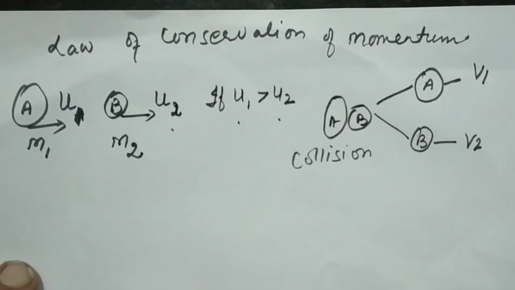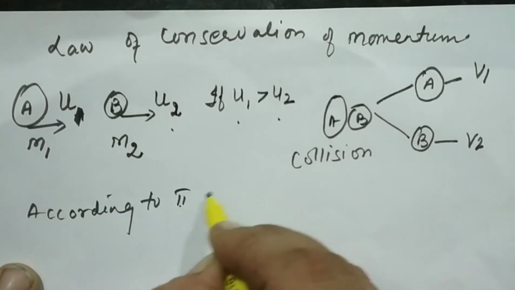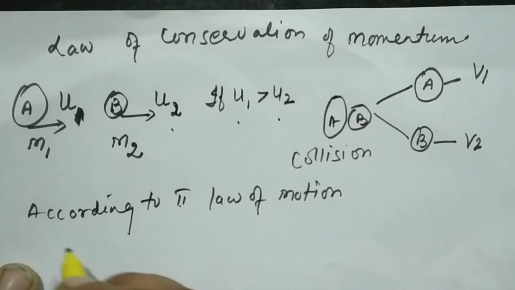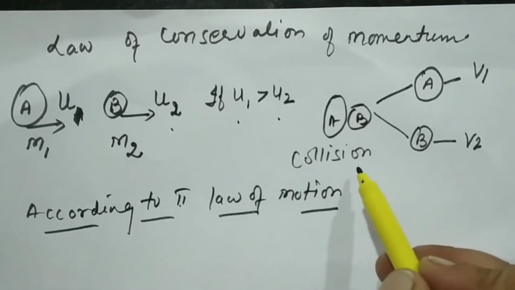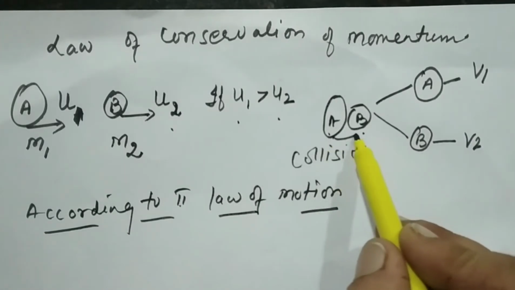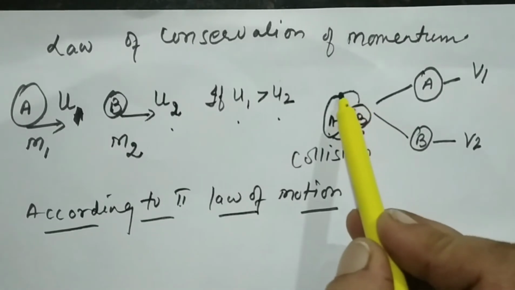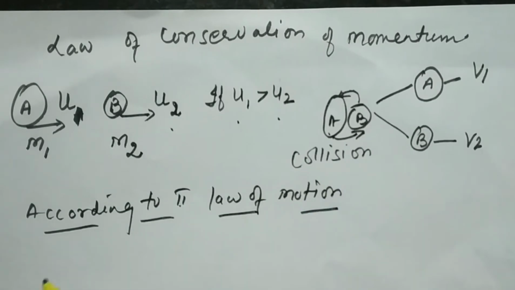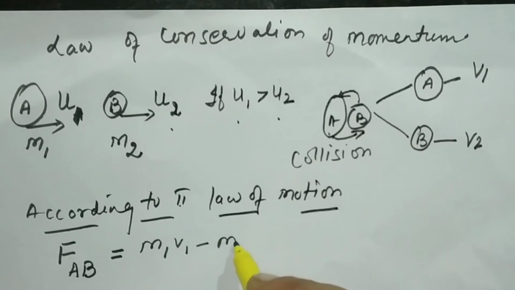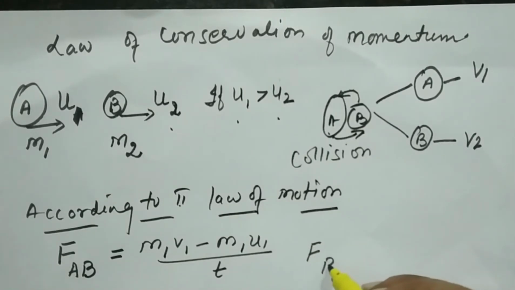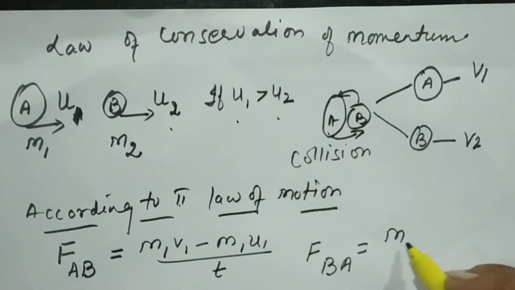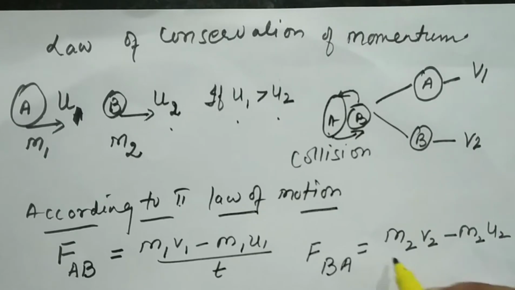Okay. So, according to the second law of motion, when they collide, ball A will apply a force on ball B, and ball B will apply a force on ball A. First, we'll take the force applied by ball A on ball B, that is FAB, which will be equal to the change in momentum, M1 V1 minus M1 U1 by T. Similarly, the force applied by ball B on ball A will be equal to M2 V2 minus M2 U2 by T.